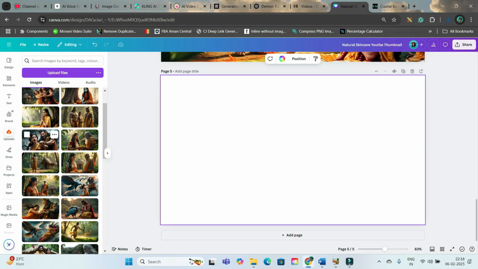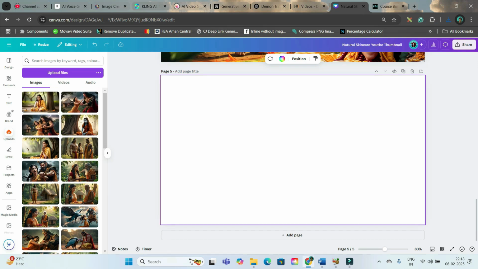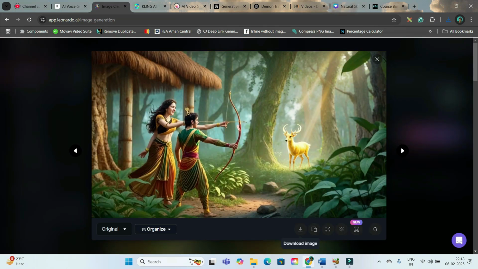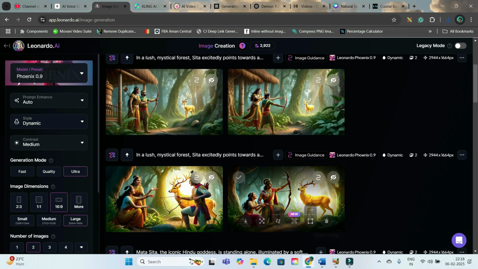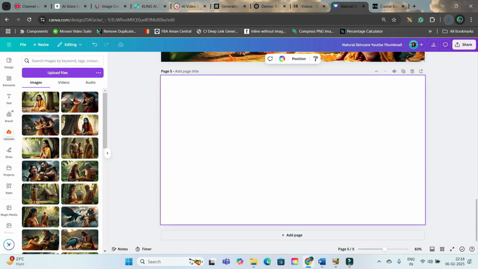Now I have given a prompt. I will leave that prompt in the prompt box for sure, but I have got this image which I don't like. Initially I got this image and this image. Now what I'll do is I will have to manipulate this, right? So I'm going to download all these images. I'm going to manipulate it.